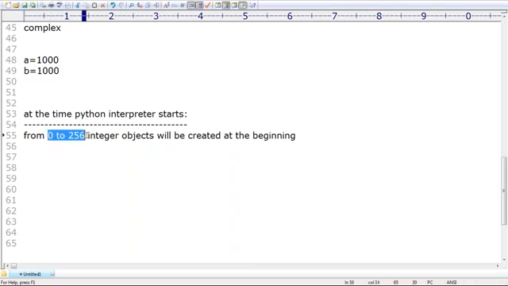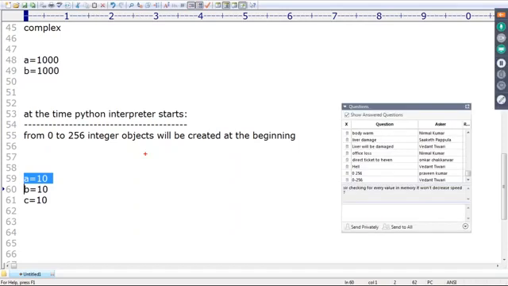Even if you are executing a small program, first the integer objects 0 to 256 will be created. In the program, sir, a = 10, b = 10, c = 10. If a = 10 is required, first Python is going to check whether an object with the content 10 is already available or not. Yes, already available, which got created at the beginning only.